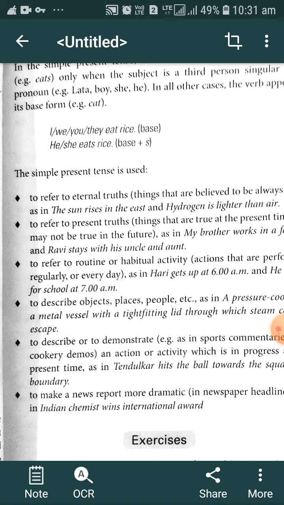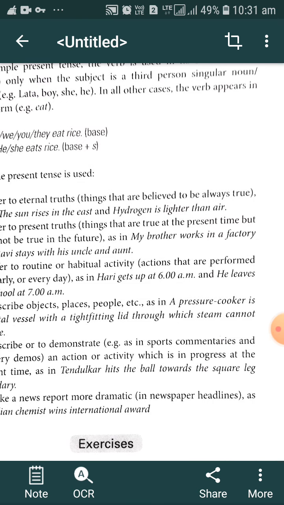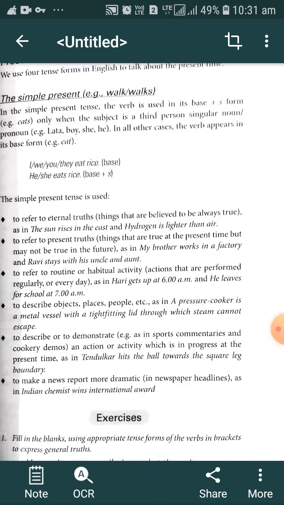It means in the past the sun rose in the east, in the present the sun is rising in the east, and in the future we know definitely that the sun will rise only in the east, not in the west. That is called eternal truth. If we are denoting eternal truth, we have to use only the simple present tense.